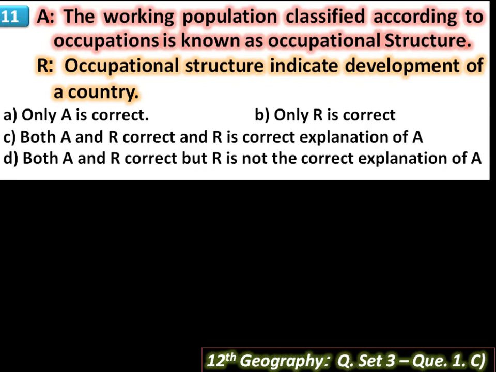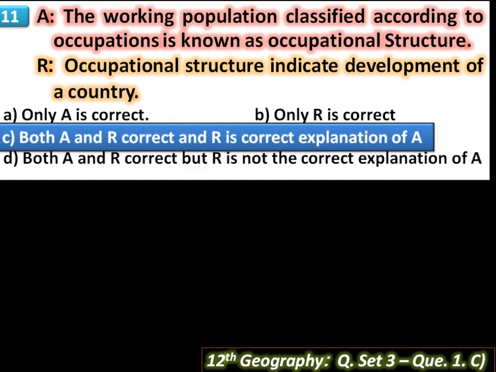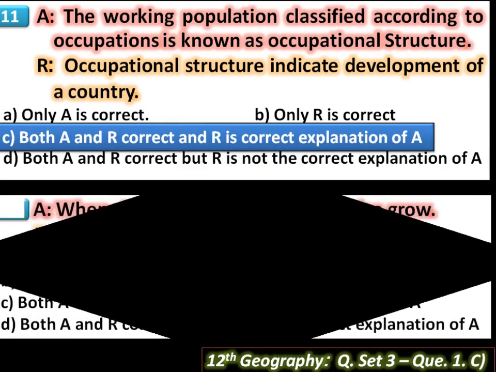And in underdeveloped countries or backward region, most of working population engage in primary sector as compared to the other sector. So here A and R is correct sentence and R is correct explanation of A. So option C is answer.